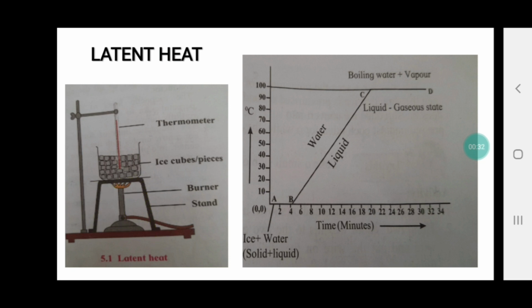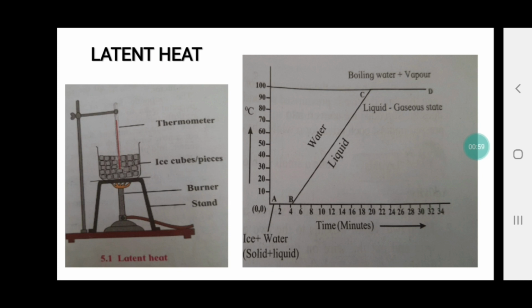With the help of the burner I am providing heat, which is measured with the help of the thermometer. Before providing the heat, if I measure the temperature of the ice, it will be less than 0 degrees Celsius. As I start heating, after some time the temperature increases and comes to 0 degrees Celsius.